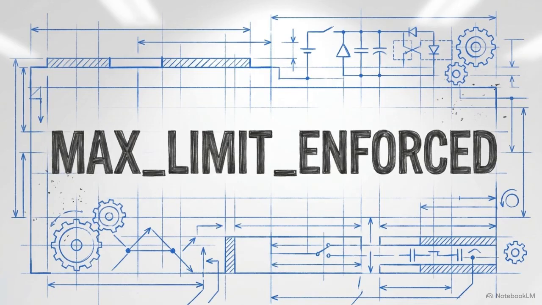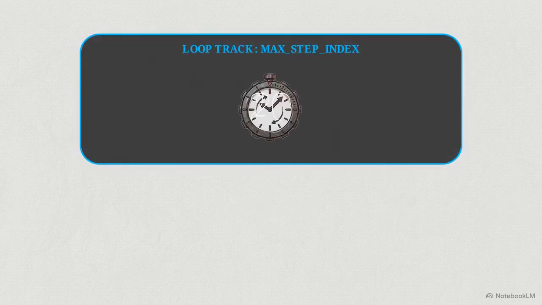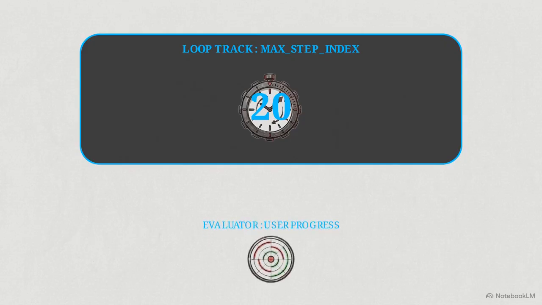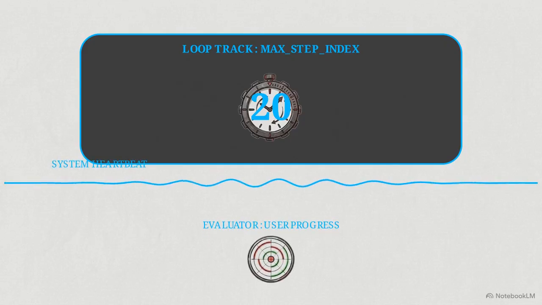To bound this vulnerability, we apply a step-indexed logic framework. This illustrates a single loop track initialized with a maximum step index of 20. Every process spawned is born with a finite integer limit. Underneath, a system heartbeat pulses at a fixed interval, acting as the absolute clock. On every consecutive heartbeat, that central integer decrements by exactly 1 unit.